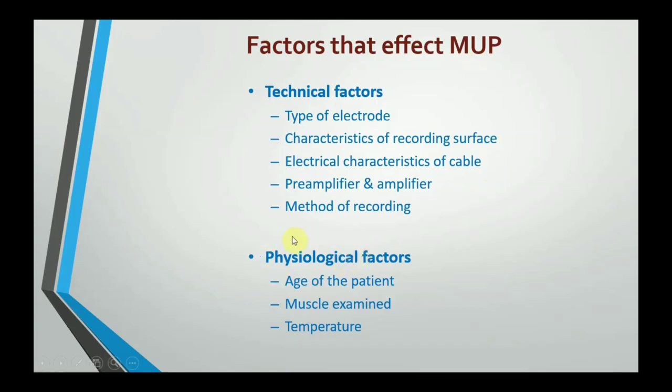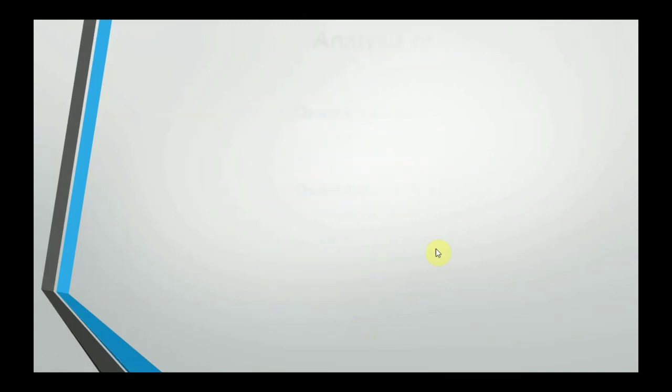The physiological factors which affect it are the age of the patient, then the muscles which are examined, whether it is a small or large muscle, and the temperature: the temperature of the person who is to be tested, and the temperature of the room. Both are affecting the motor unit potential. So these are the factors which affect the motor unit potential.